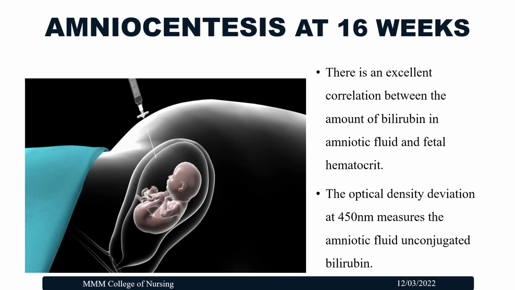So the amount of unconjugated bilirubin in the amniotic fluid gives a picture of the fetal blood circulation condition. This can be obtained by some settings in the scan probe, that is, optical density deviation at 450 nanometer. This can measure the amniotic fluid unconjugated bilirubin.